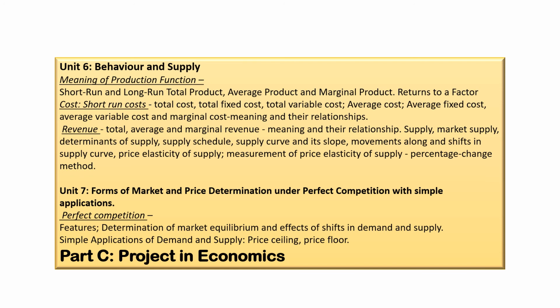Unit 7. From here also, a huge part has been deleted. Here we learn only about perfect competition. The other markets we should not learn, that means monopoly market, oligopoly market, we should not learn all those markets. Only perfect competition we will learn in Unit 7. So this is all about your syllabus of this academic year.